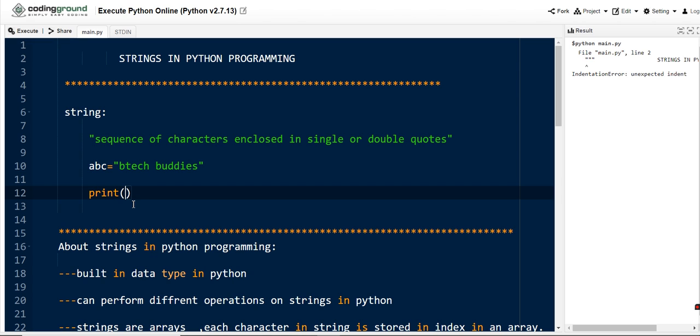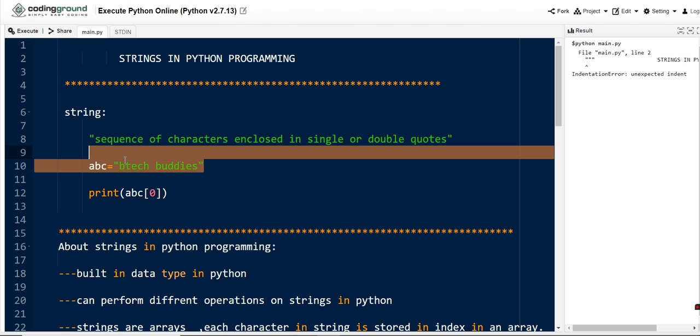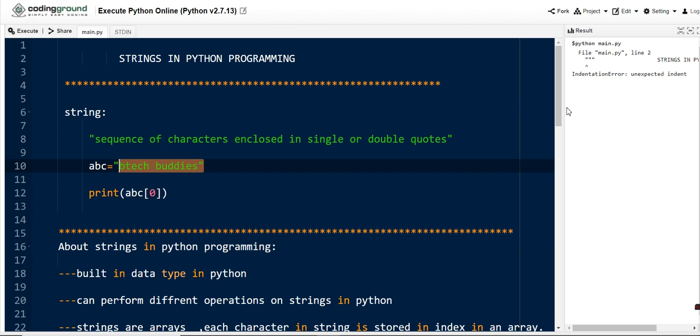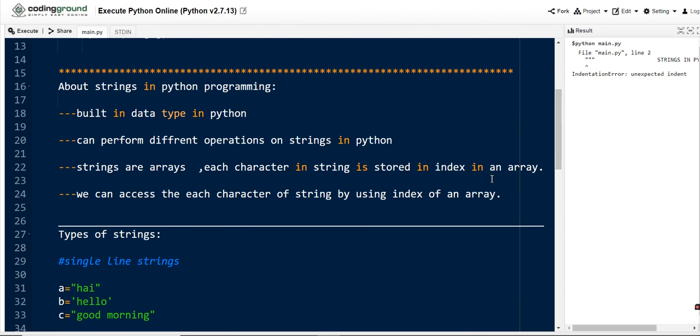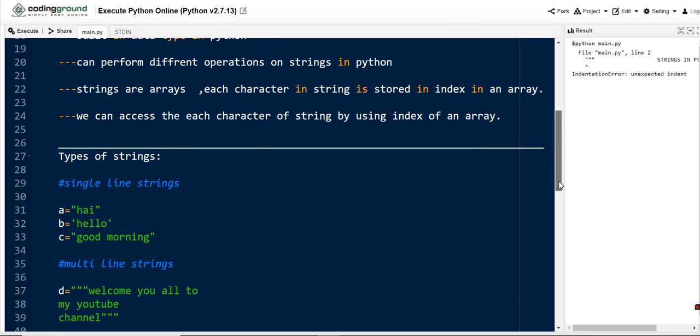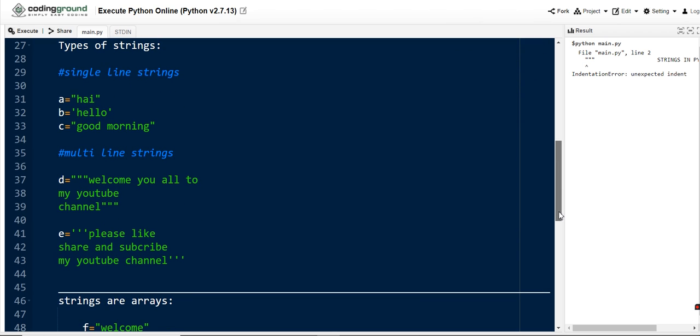The print function is used to display the output. Here you can use abc of 0. If you want the character which is stored at index 0, you can use it like this. So finally, we can access the characters of a string by using the index values, because strings are stored in the form of arrays. That means strings are stored in the form of arrays, guys. And the fourth point we have discussed here is accessing each character of a string by using the index of an array. Hope that you have got a clear idea regarding strings.